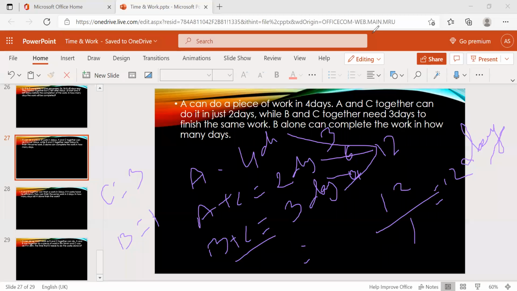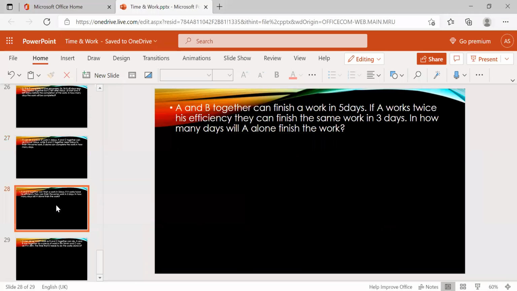Now, going for the next question. A and B together can finish a work in 5 days. If A works at twice his efficiency, they can finish the work in 3 days only. In how many days can A alone do the work?